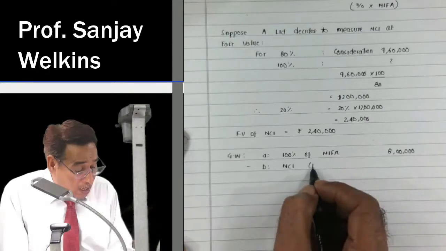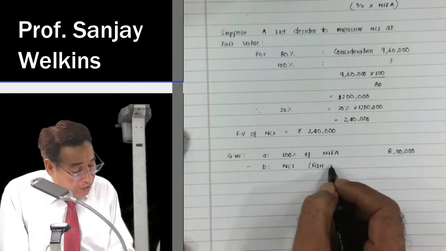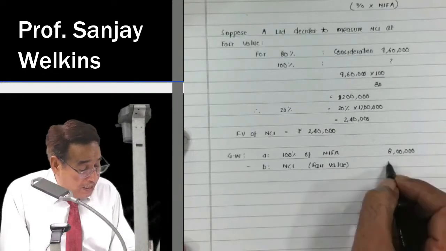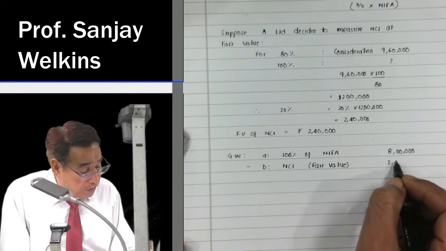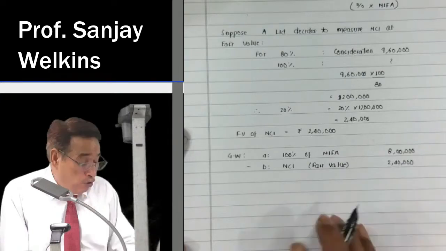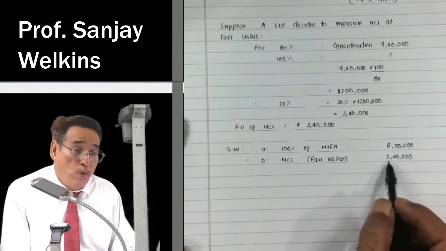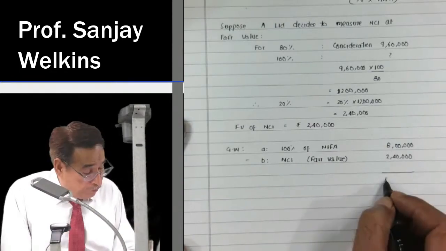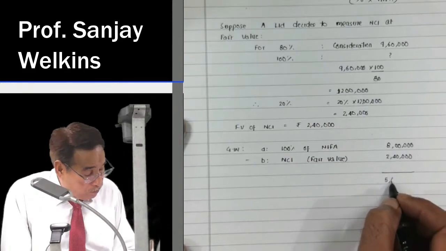I am going to write here fair value. So fair value of NCI is 2,40,000. That means out of 8 lakh worth of asset, 2,40,000 belongs to non-controlling interest holder. You are left up with 5,60,000.